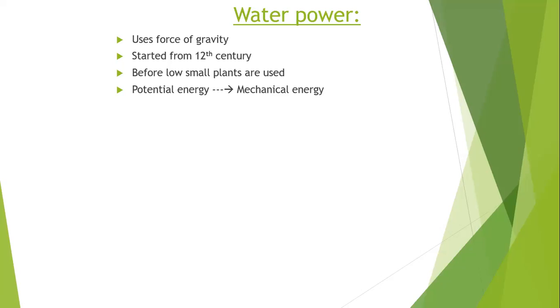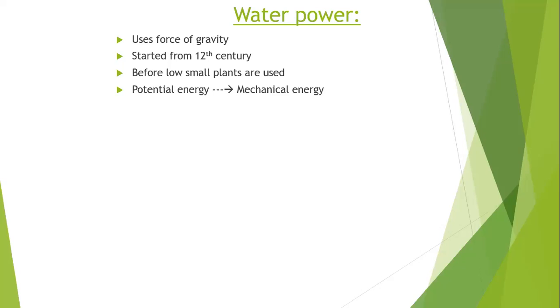So if the turbine moves and the center part of the shaft is connected to the generator, the generator will be moving continuously. With the rotation of the turbine, the generator movement will be there. For the rotation of the turbine, we have to force some water onto the blades of the turbine. That is the potential energy.